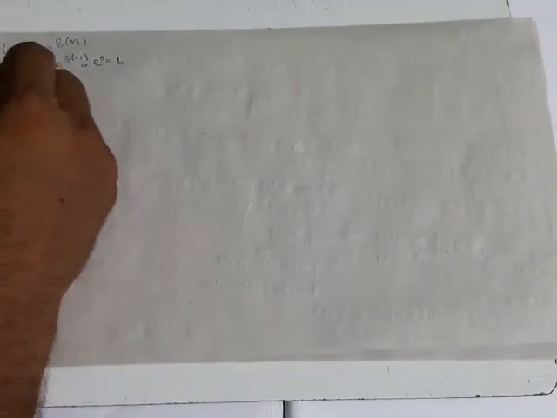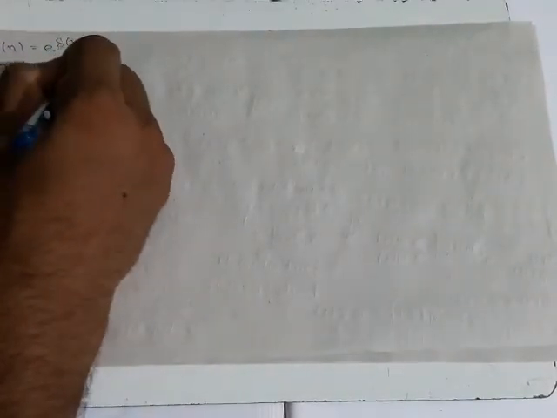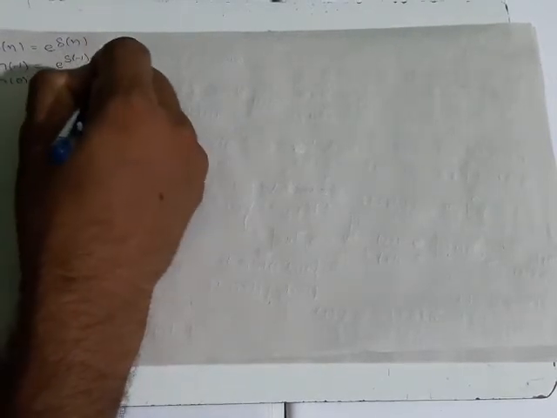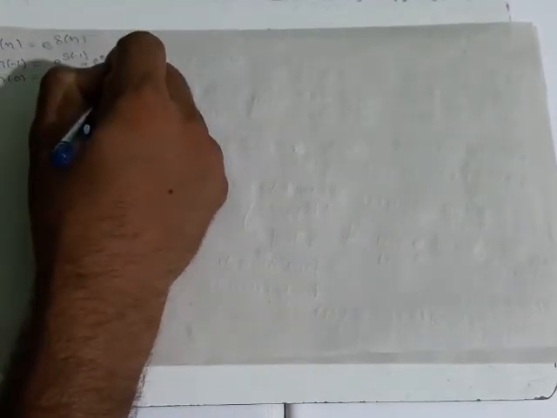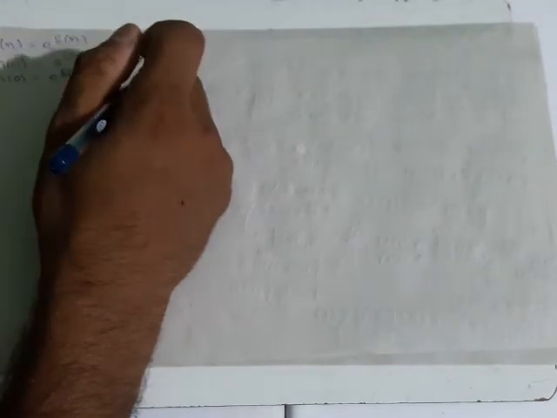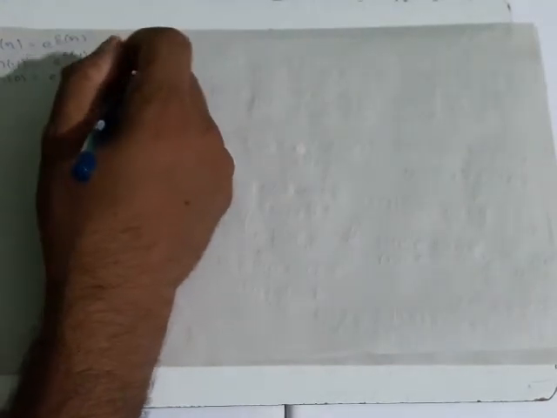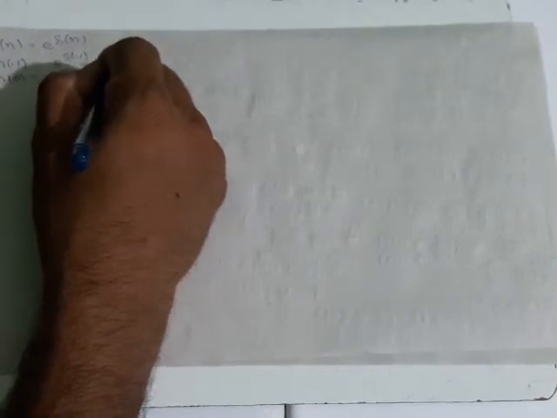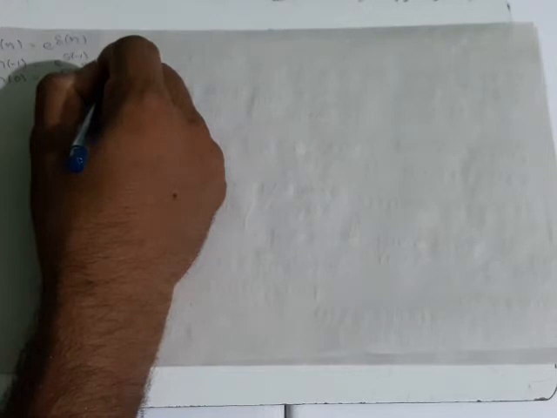H of 0 is exponential of 1, and we know that this is delta of 1.